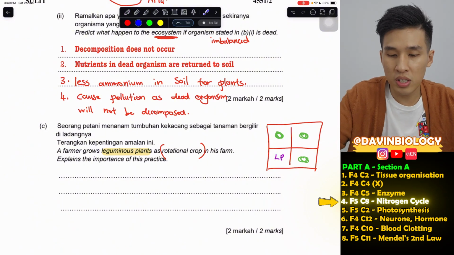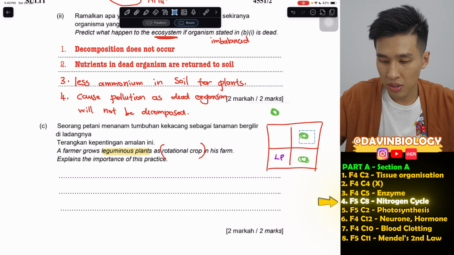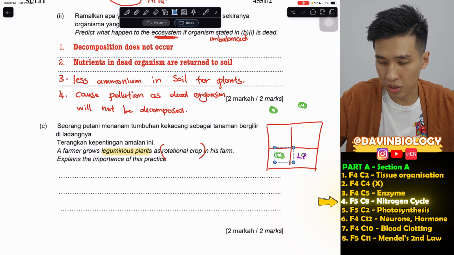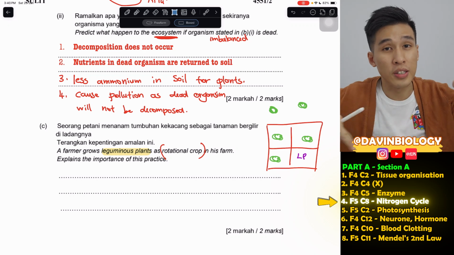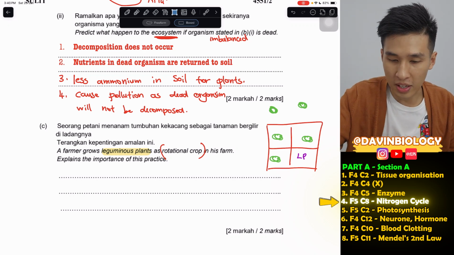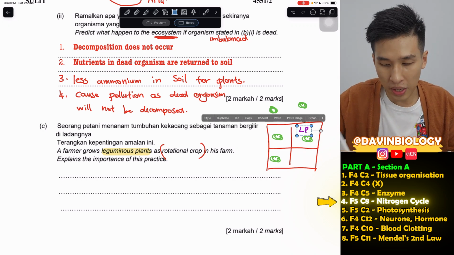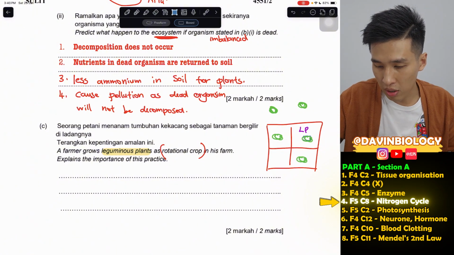After they harvest all this cabbage, the leguminous plants will shift over here. And then they plant cabbage here, here, and here. So they will keep on rotating the leguminous plant, and after that the leguminous plant is planted here, then the cabbage all move here like that.